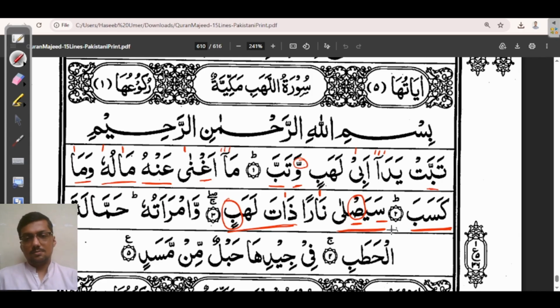Now the whole ayat. Sayasla. So if you focus here, I am reading the letter Sin with a sharp sound and letter Sod with a sharp and a heavy sound. Sayasla naran dhata lahab.